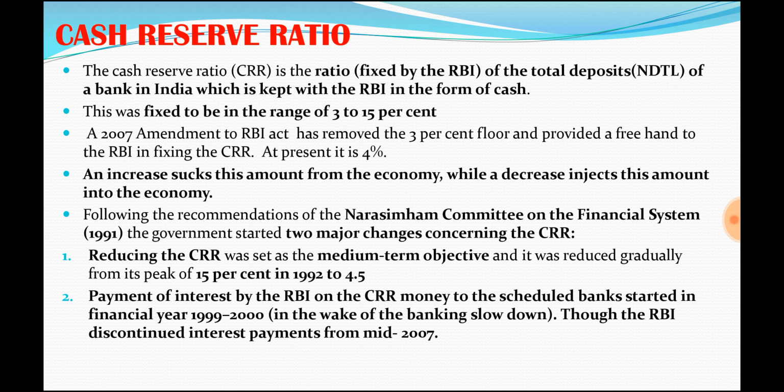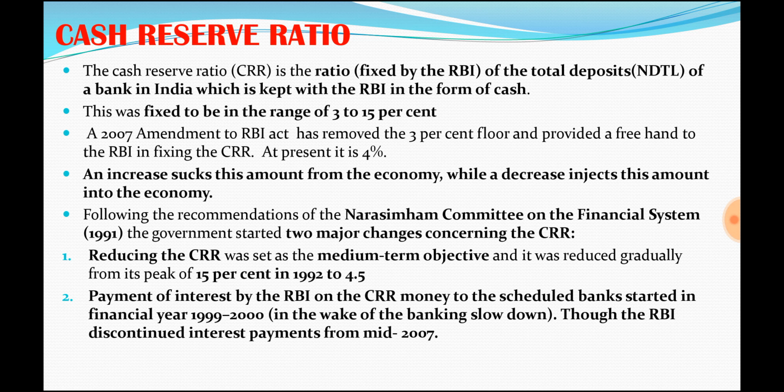If the economy is facing inflation and there is huge money supply in the economy, RBI will naturally increase the cash reserve ratio, so that it will suck the amount of money out of the economy. And when the economy is facing deflation, and there needs to be a stimulus, more money supply, more lending by the banks, in such a case RBI will decrease the amount. Okay, this is the basic thing.